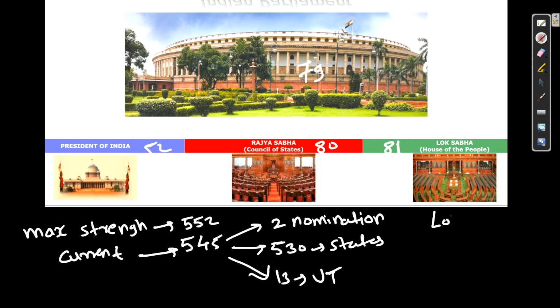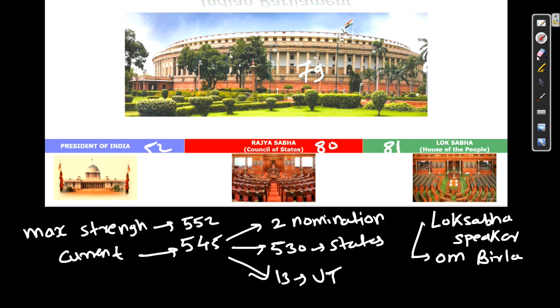And then the Lok Sabha speaker. Lok Sabha speaker is very important again. All these questions have basically been asked by all the exam conducting agencies till now, and you can expect these questions further also. That is Om Birla. He is your Lok Sabha speaker, a very important position in the Lok Sabha.